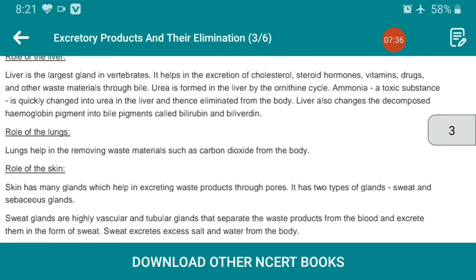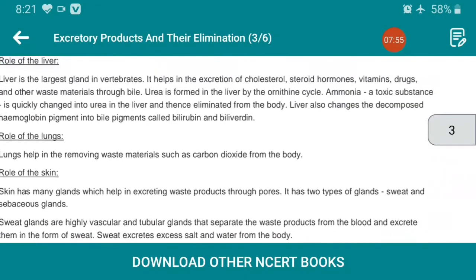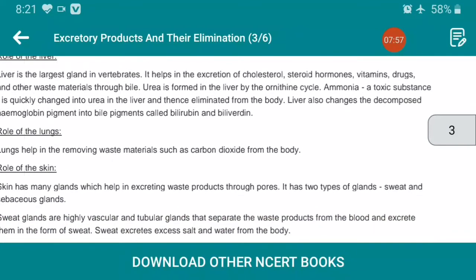Because ammonia is a dangerous toxic substance, it is converted by the liver. The liver also changes the decomposed hemoglobin pigment into bile pigments called bilirubin and biliverdin. So that is the important role of the liver.